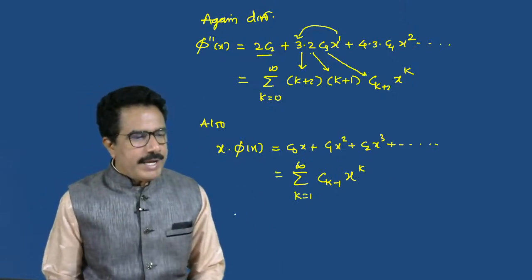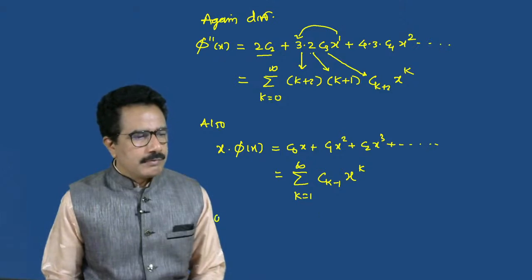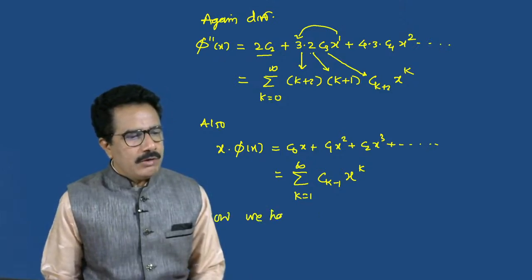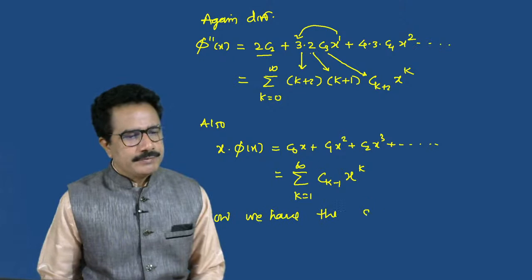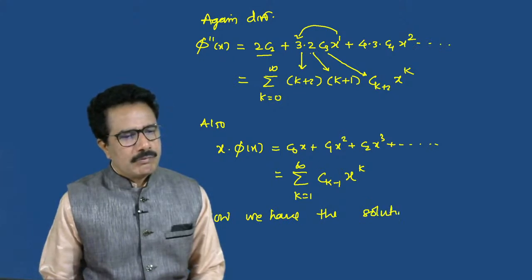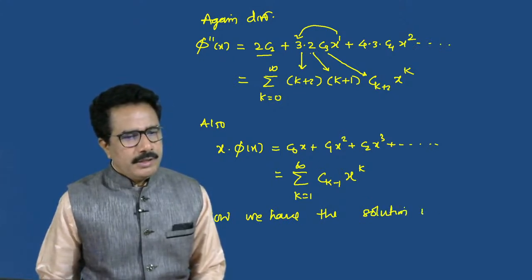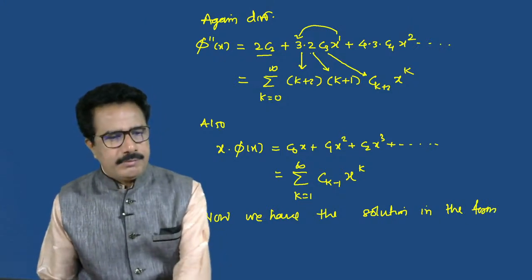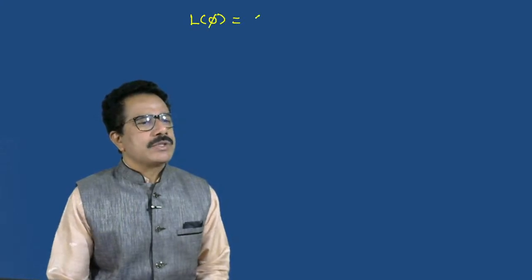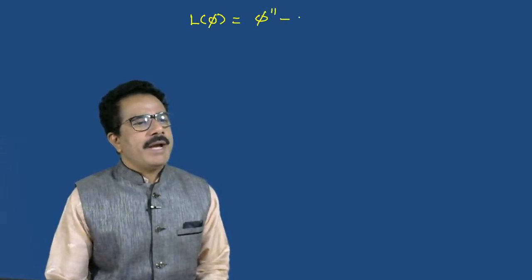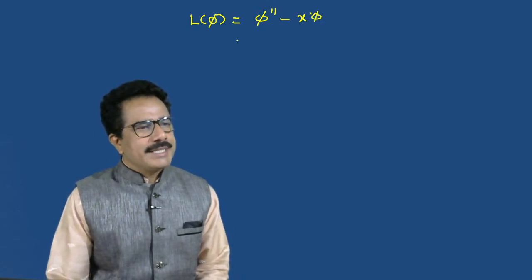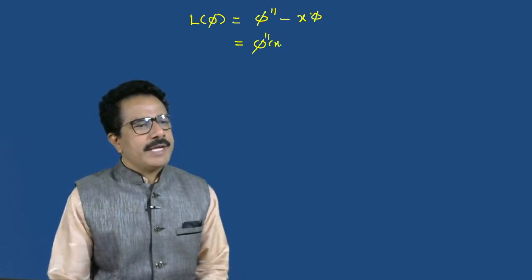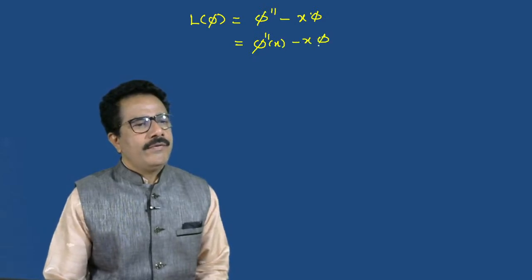Therefore, now we have the solution in the form, let me write it below, that is L of phi, which equals phi double dash minus x into phi, or we can write this as phi double dash of x minus x into phi of x.